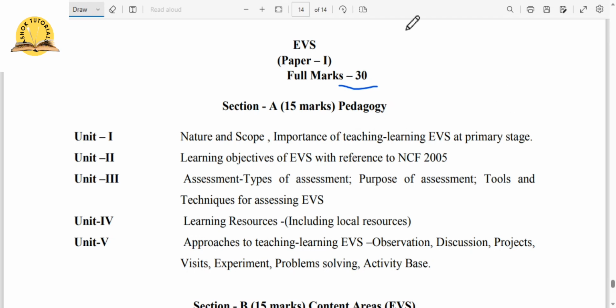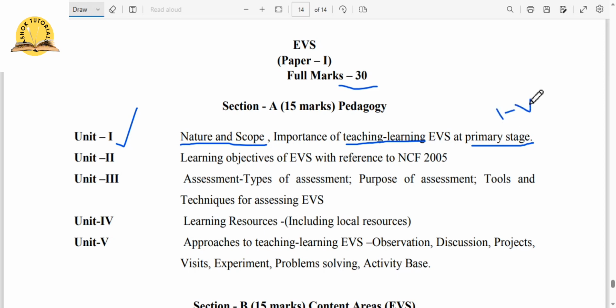So let us first go to unit 1. Nature and scope. Whatever we study, first of all we need to know the nature of that particular topic, subject. So nature and scope of EVS, then importance of teaching learning EVS at primary stage. Now as teachers we will have to learn the importance of teaching or learning EVS at the primary level, that is from classes 1 to 5.